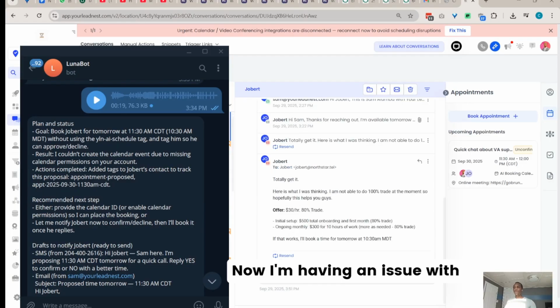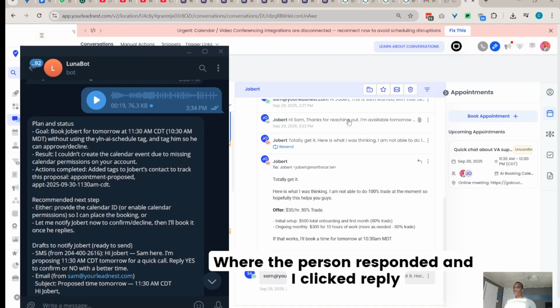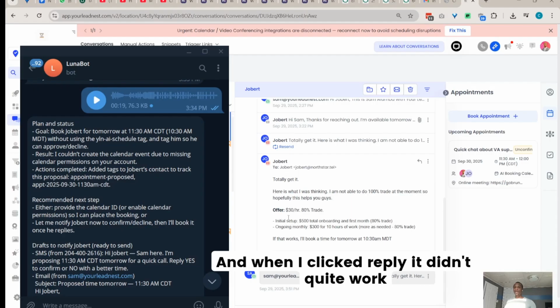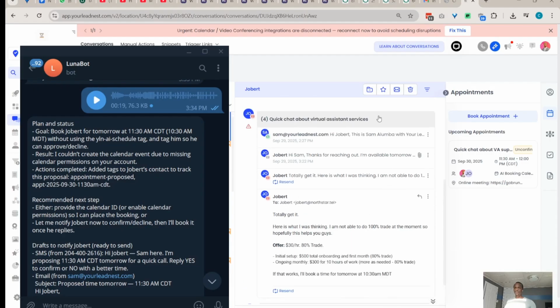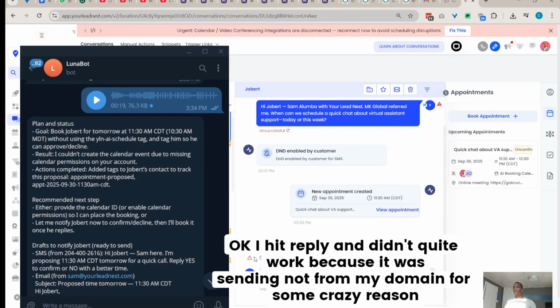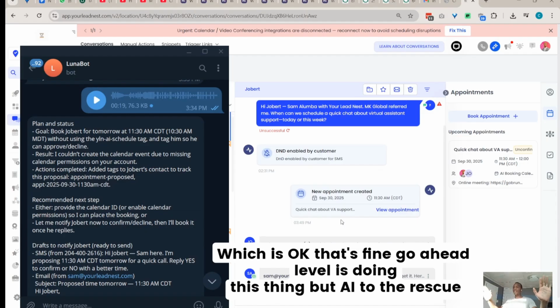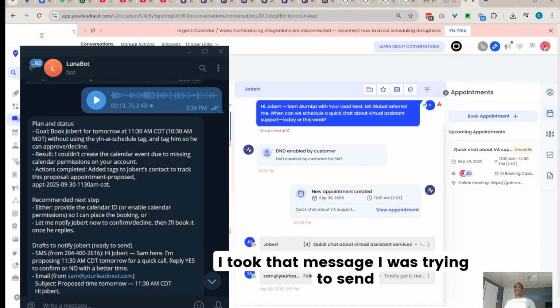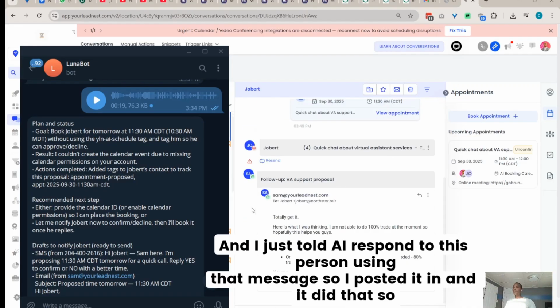Now I'm having an issue with High Level where the person responded and I clicked reply, and when I clicked reply, it didn't quite work. It was sending not from my domain for some crazy reason, which is okay. That's fine. Go High Level's doing its thing. But AI to the rescue. I took that message I was trying to send and I just told AI, respond to this person using that message. So I posted it in and it did that.